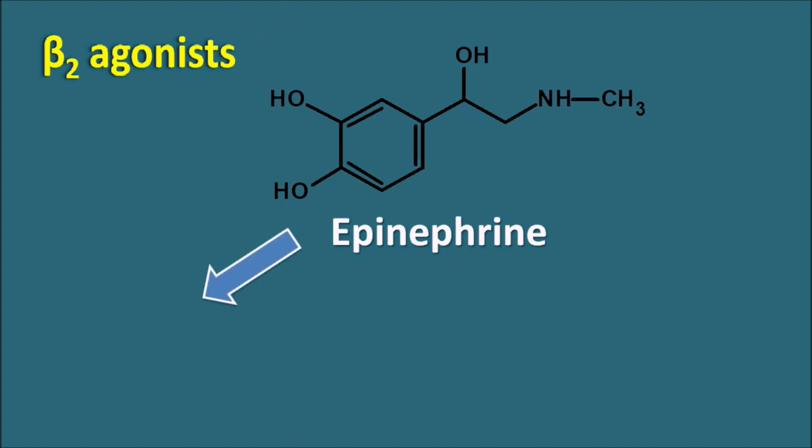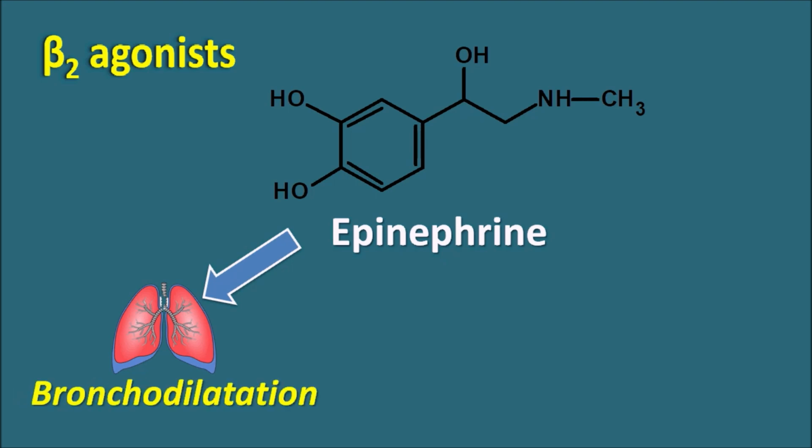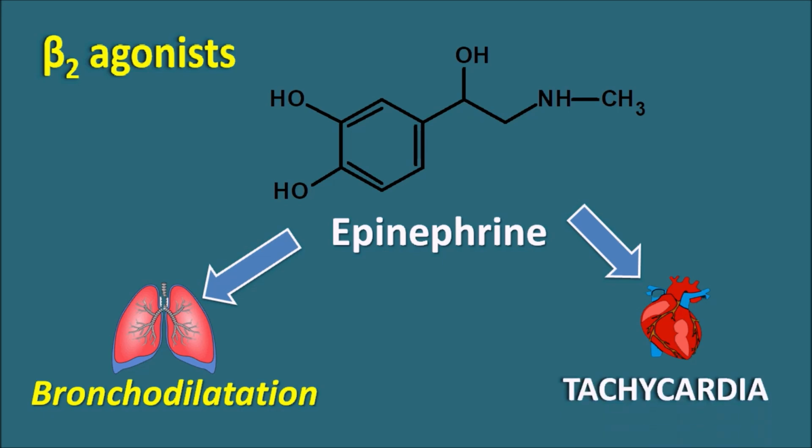Since these beta-2 receptors are present on the bronchioles, epinephrine can act on the bronchioles to produce bronchodilation. But epinephrine is not selective for beta-2 receptors. It can also act on the other beta receptors as well as on the alpha receptors, so it produces mixed actions. For example, epinephrine can act on the heart, which is coupled with beta-1 receptors, so it can stimulate the heart, resulting in tachycardia. That's why epinephrine is not a good drug target as a bronchodilator.